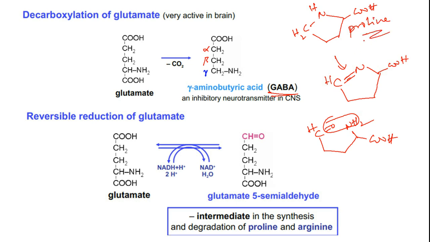Okay, so this is the way how glutamate 5 semi-aldehyde can act as an intermediate for the biosynthesis of proline. Or in another way, proline upon metabolism gets degraded, so that it first gives glutamate 5 semi-aldehyde and then from here it gives glutamate. So this is the link between proline and glutamate.